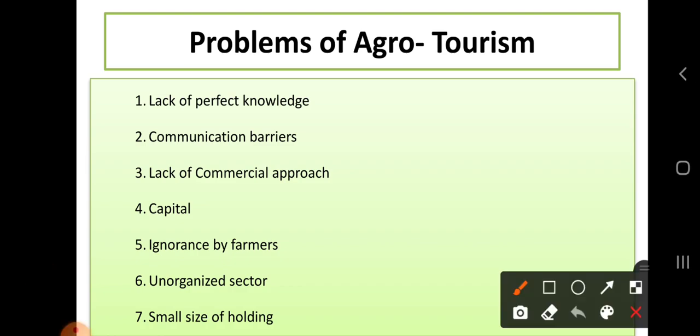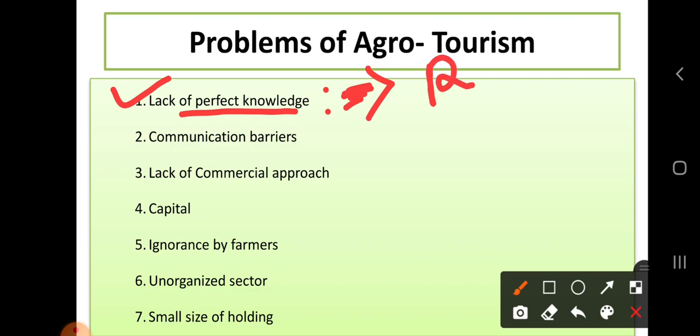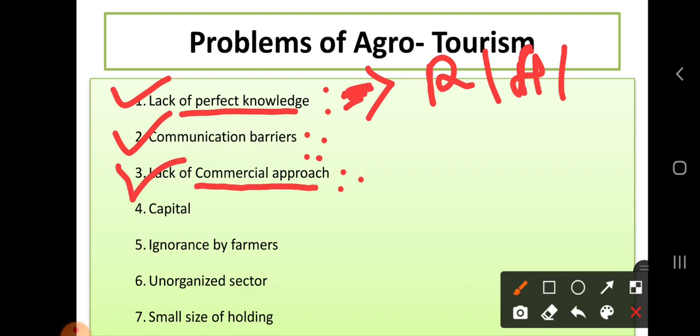First one, lack of knowledge. Lack of knowledge about how to promote their agrotourism, how to arrange the various activities, or how to handle the hospitality for the visitors. Then communication barriers. Sometimes there are communication barriers between urban and rural people. Then lack of a commercial approach among farmers. Nowadays farmers still do not consider farming as a business.